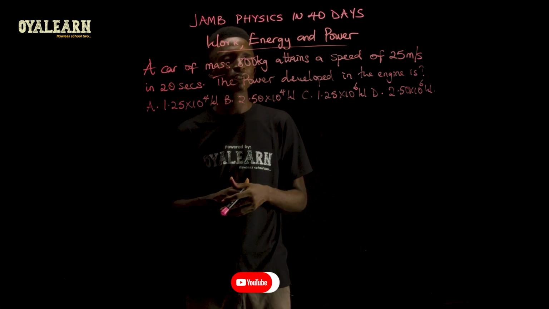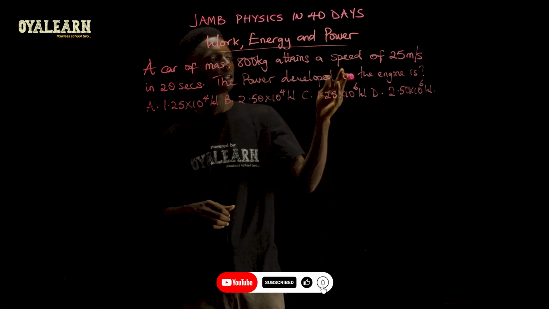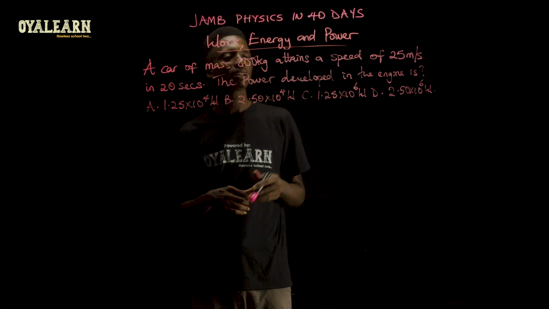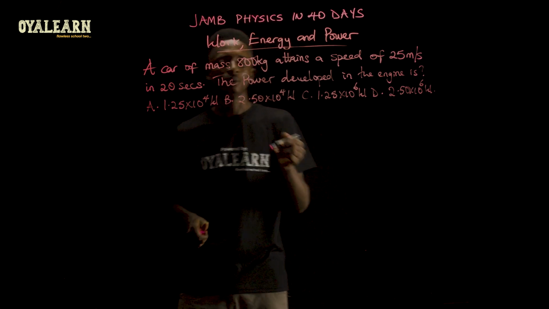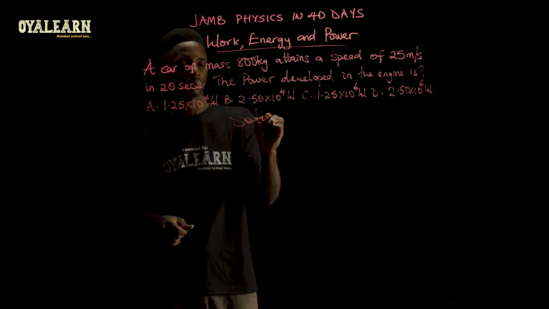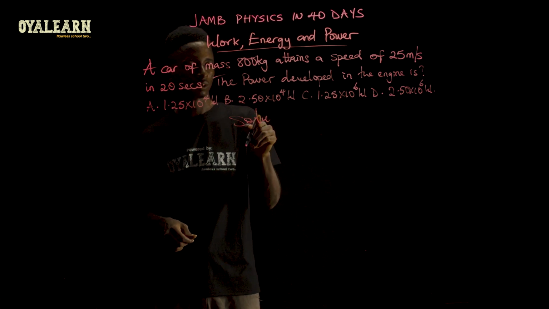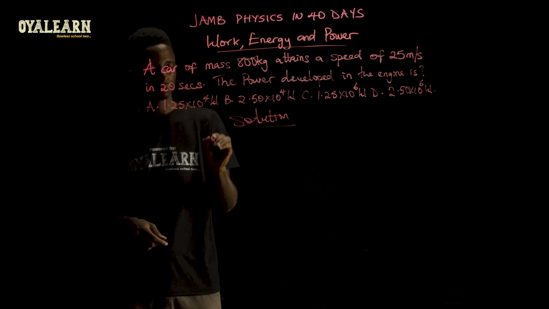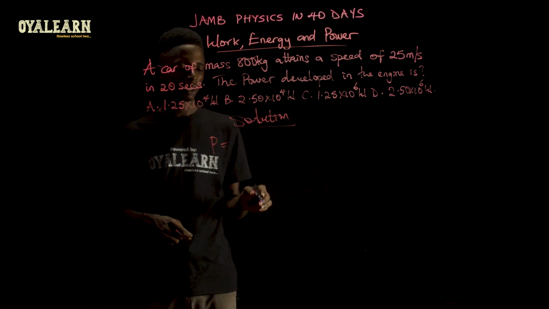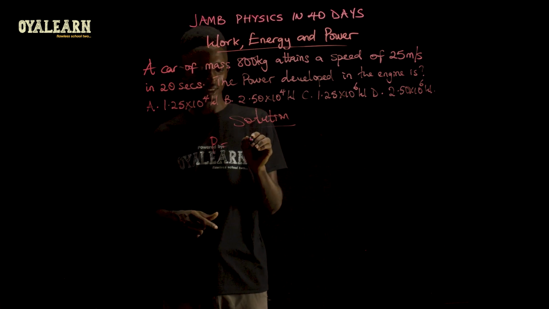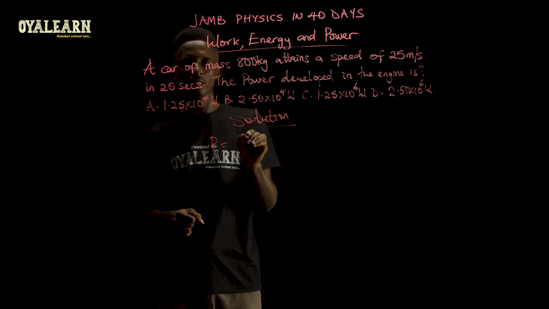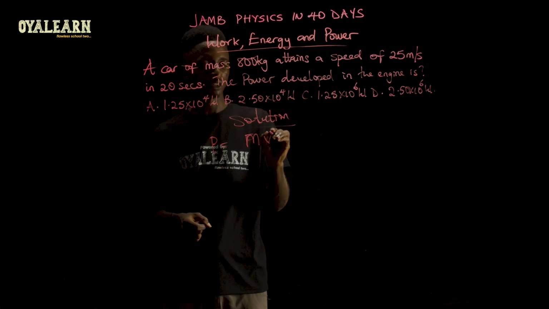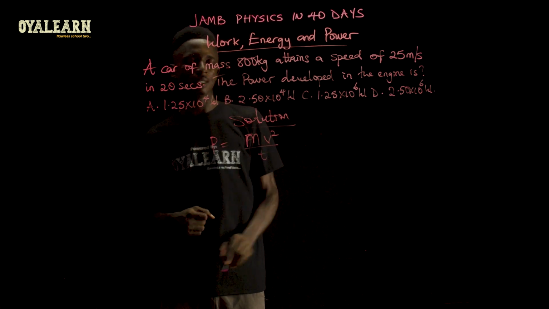A car of mass 800 kg attains a speed of 25 meters per second in 20 seconds. The power developed in the engine is... Solution. Now, power equals work done over time taken. So in this case, we're going to be having m v squared over t.